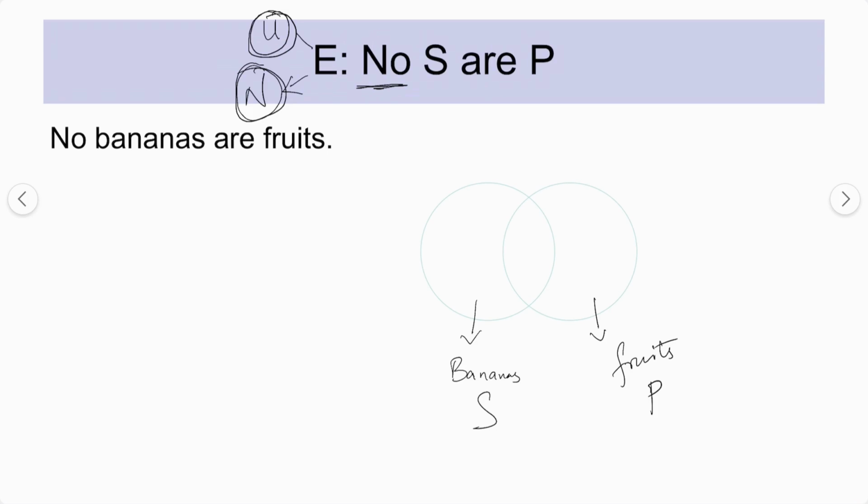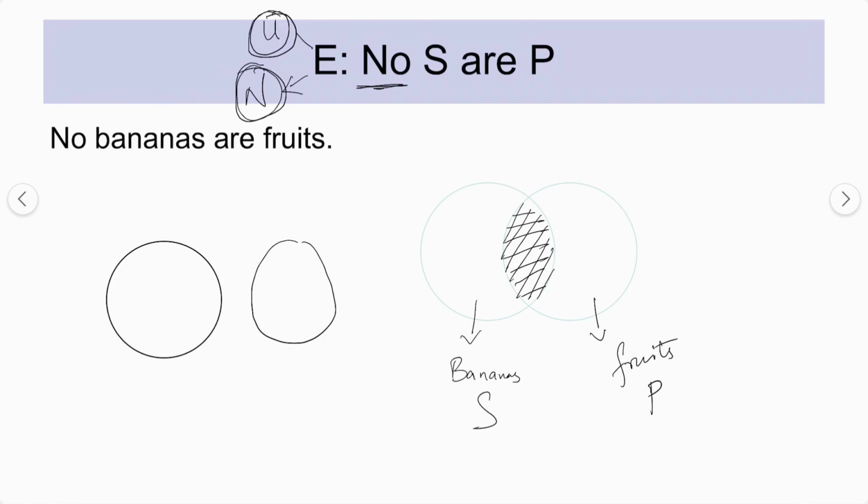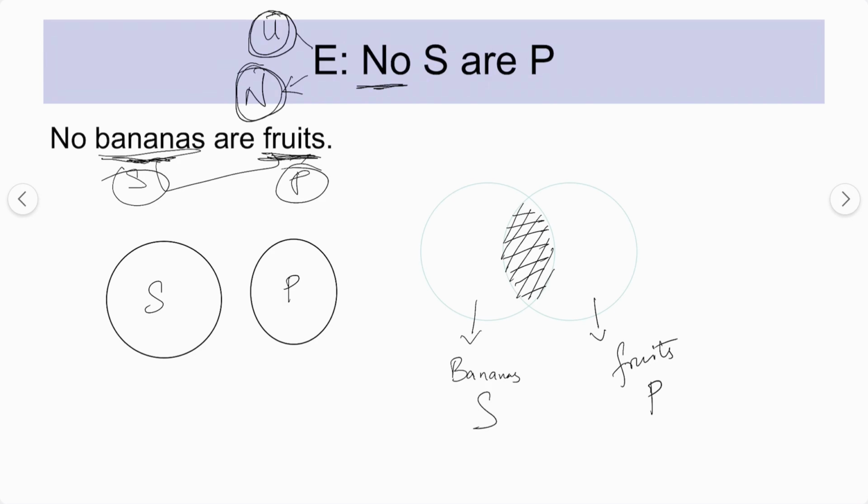Again, you can just shade this part. It means this part is not included. Shading means it's not included. So you can either draw one circle here and one like this, S and P. These are not included. So this will be the next Venn diagram. In this particular case, both bananas and fruits are distributed. So the banana, which is the subject term, and the fruit, which is the predicate term, both are distributed in this case.